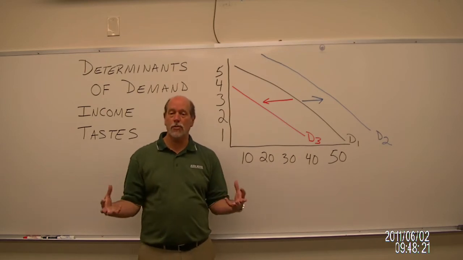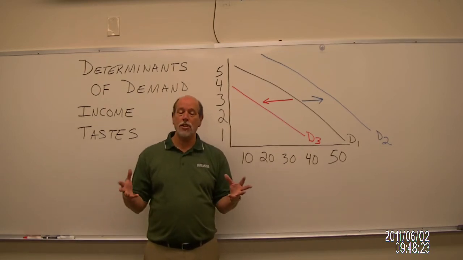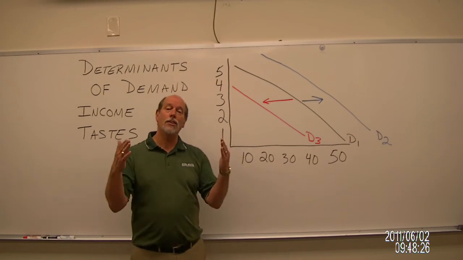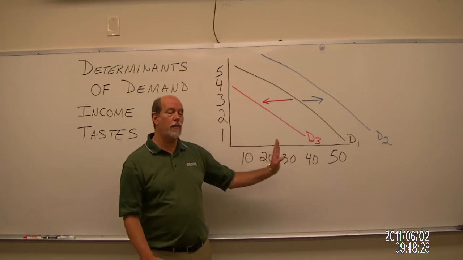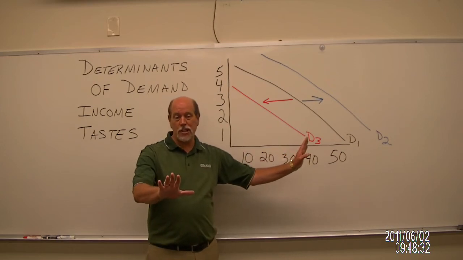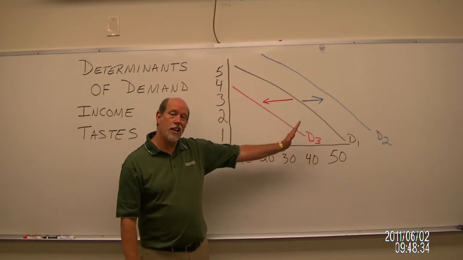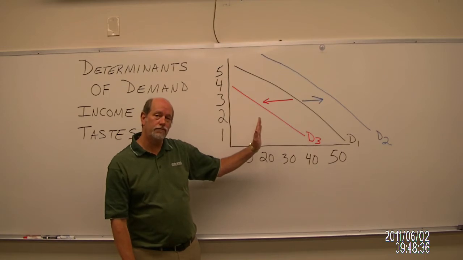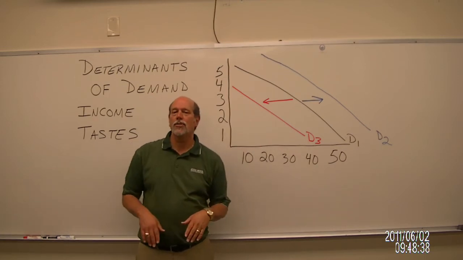Income. Income is a determinant of demand. The basic relationship is this. When income rises, demand is going to increase. We show that as a shift right of the demand curve. When income drops, we're going to show a decrease in demand, and that's drawn as a shift left of the curve.